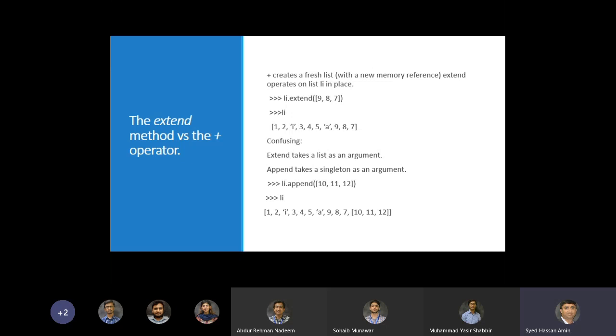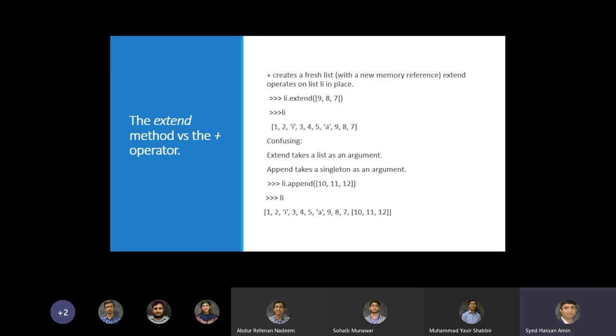If we do li dot append and we give it a list with elements 10, 11, 12, then what you get is that we are actually making the new list 10, 11, 12 part of the list li. In the previous extend case, we just got the elements of the list and added those to the list. In the append case, we have added a new list to an existing list.